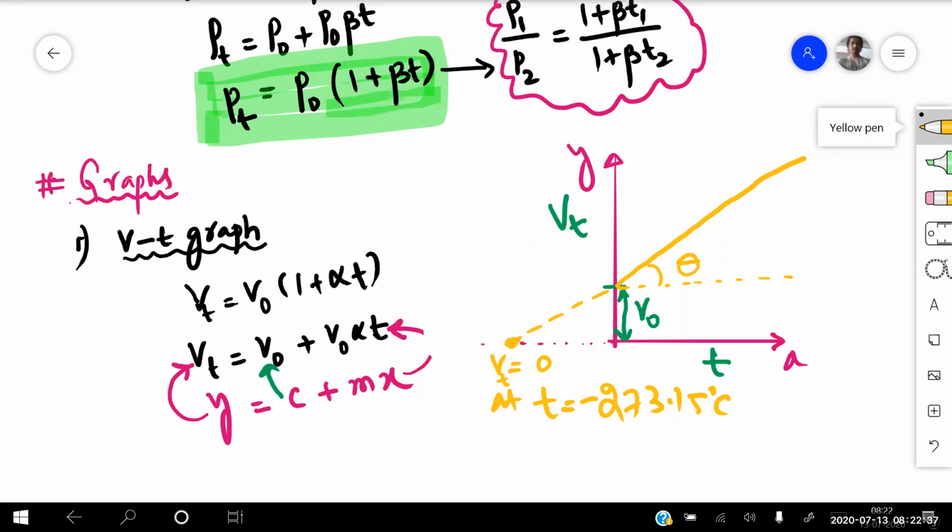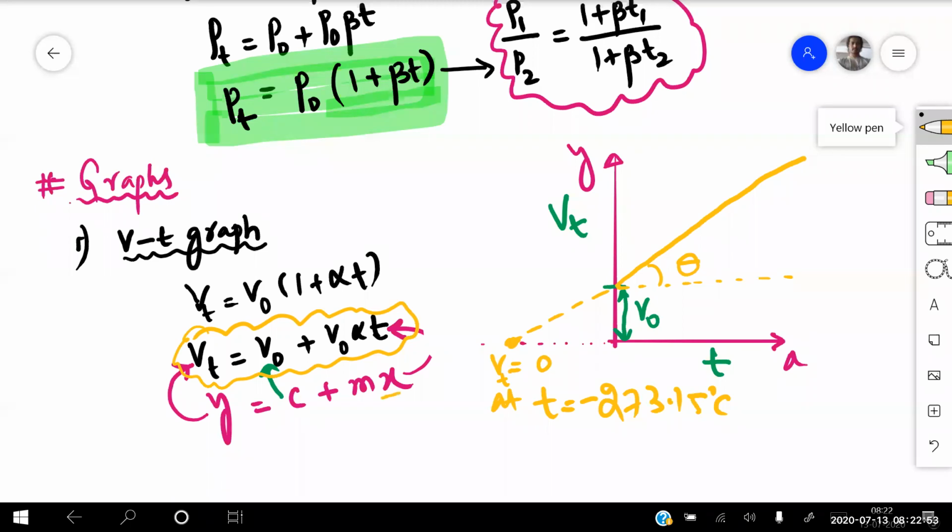Is this graph clear for everyone? See, what I'm doing is comparing Vt is equal to V naught plus V naught into alpha into T with a straight line equation. What is the straight line equation? y is equal to some constant c plus m into x.